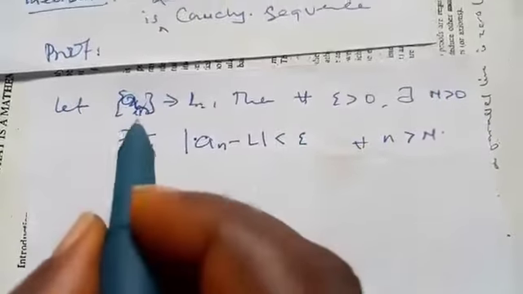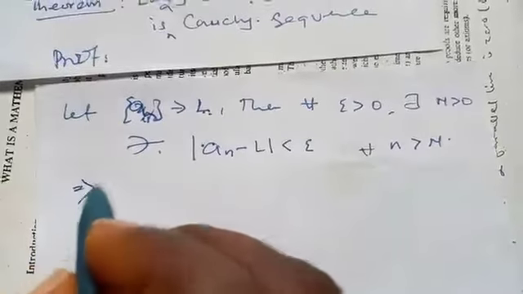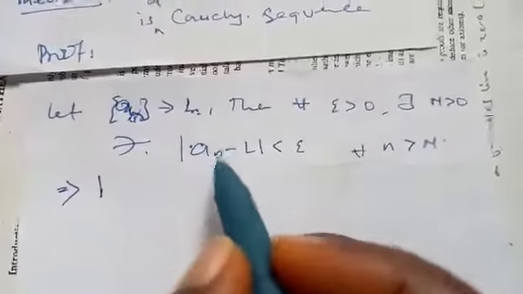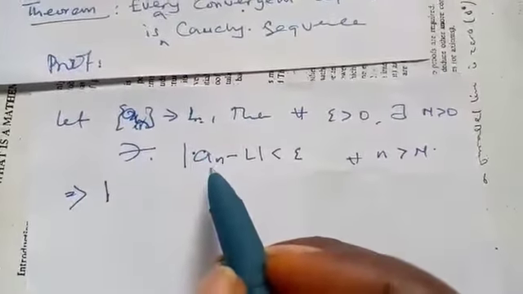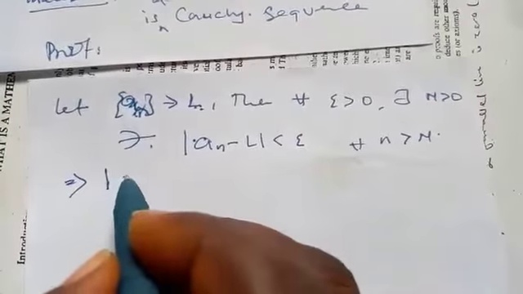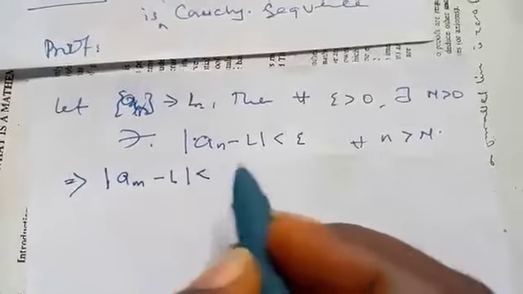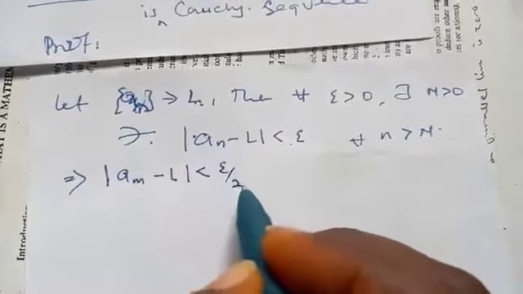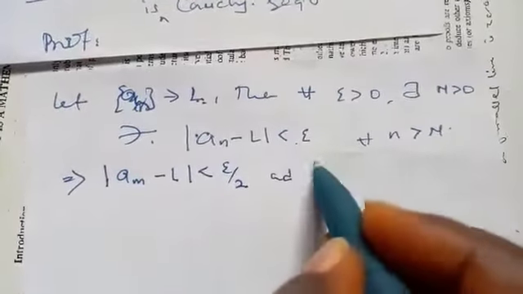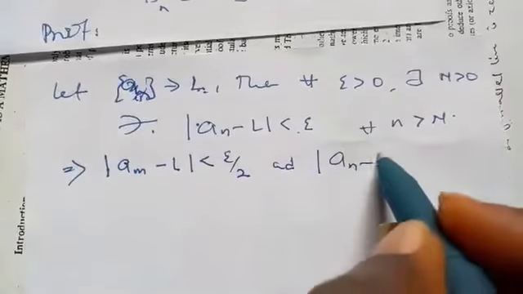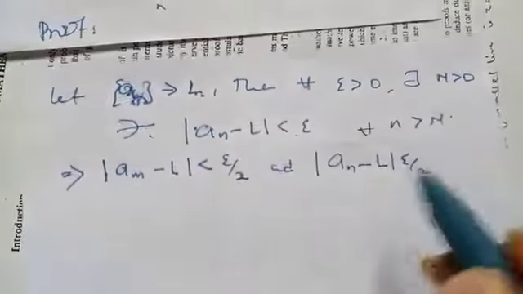Now, since we know that a sequence must have a unique limit, we can write it like this, epsilon over 2, and we can write it like this too, epsilon over 2.